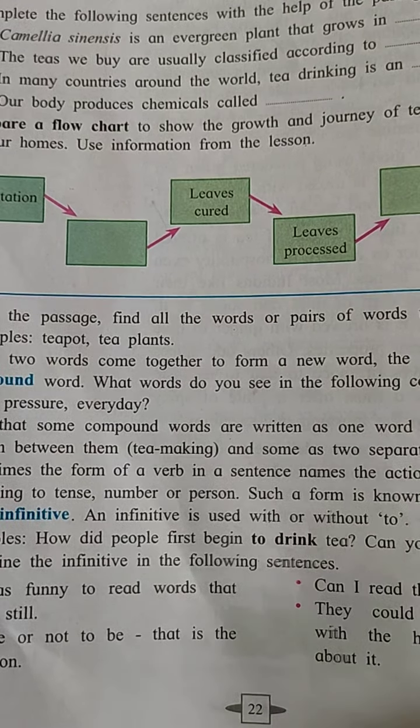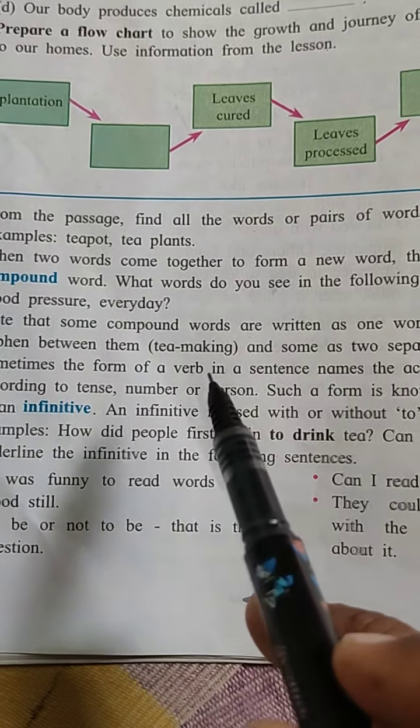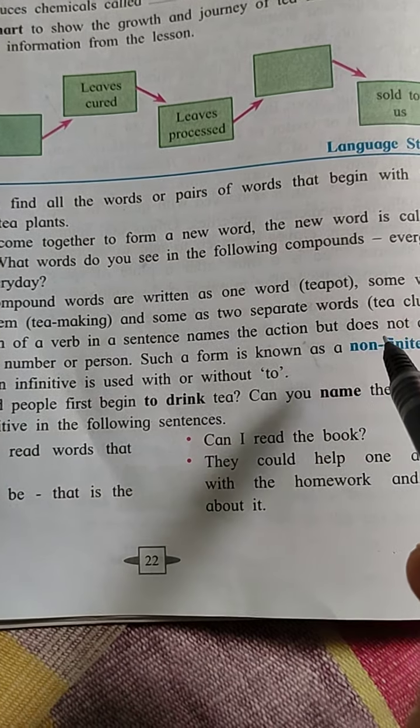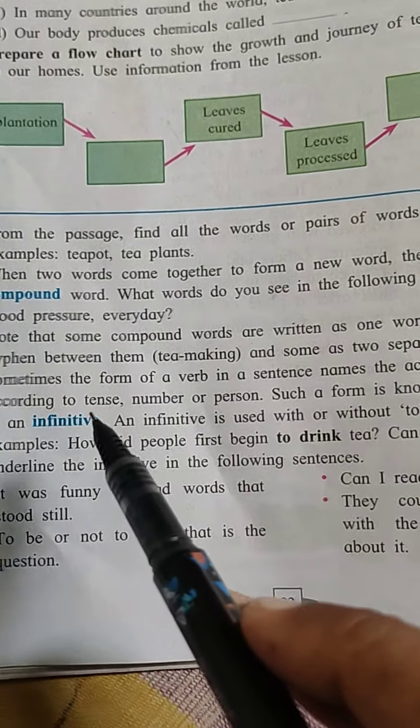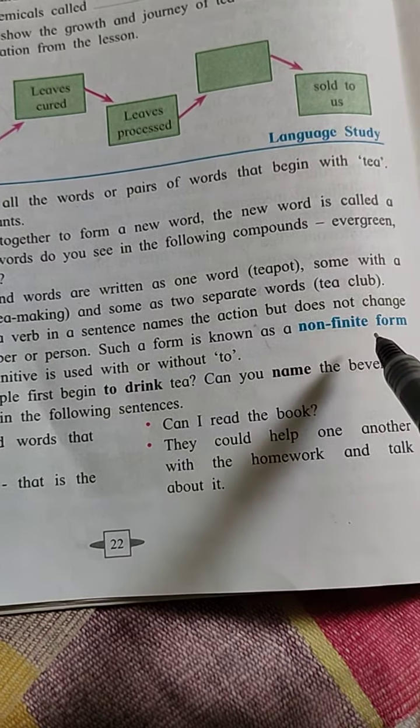That is the way we put some words together and they become compound words. Now some forms of the verb in a sentence name an action but do not change according to the tense, number or person. Such a form is a non-finite verb.